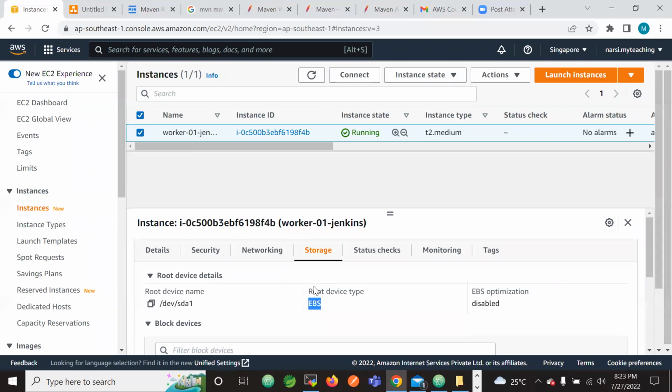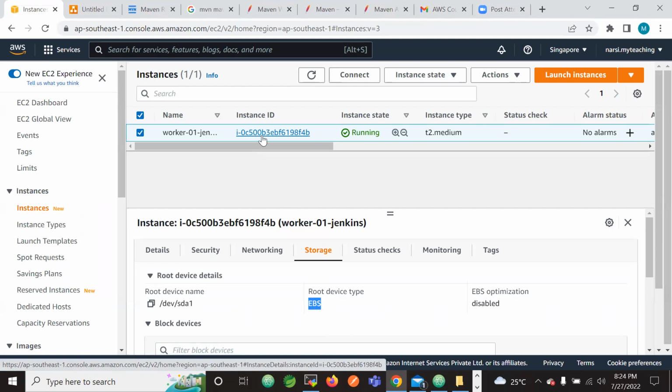What is the need of this EBS? It offers the storage to our machine. So inside this machine, if we want to keep anything up to 8 GB in size, we can keep it inside our machine.